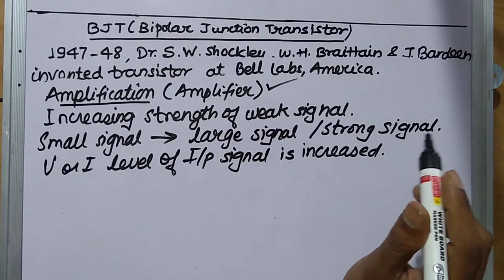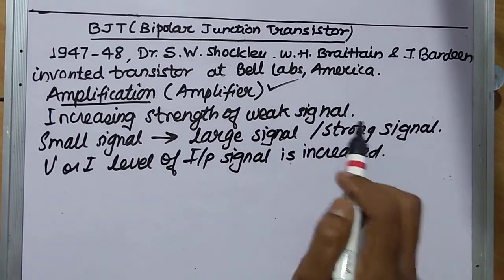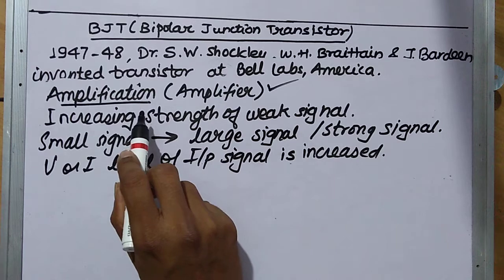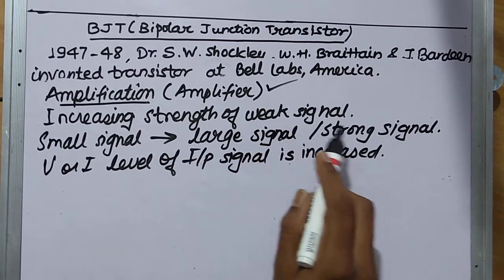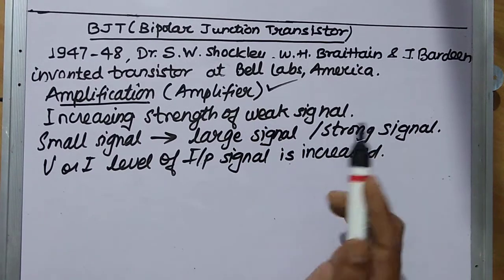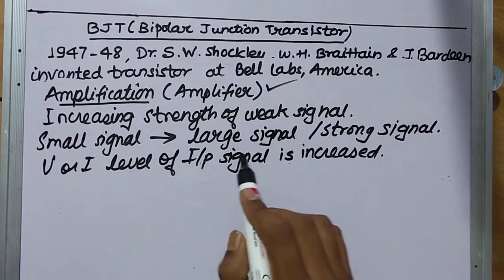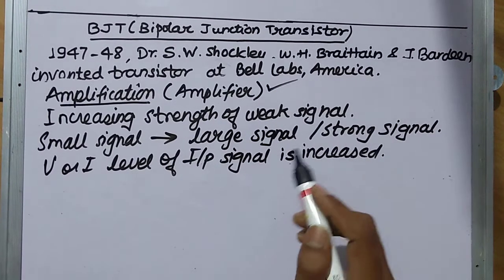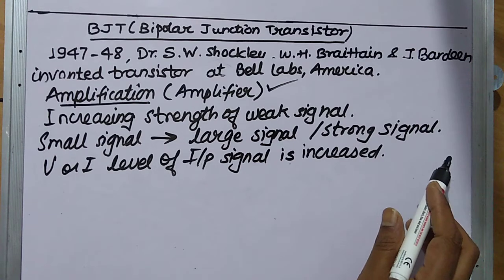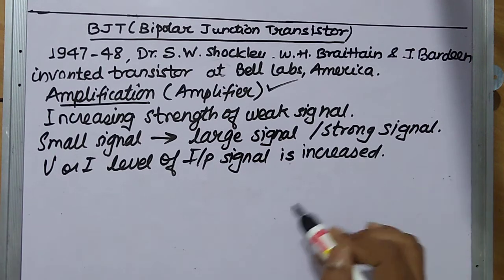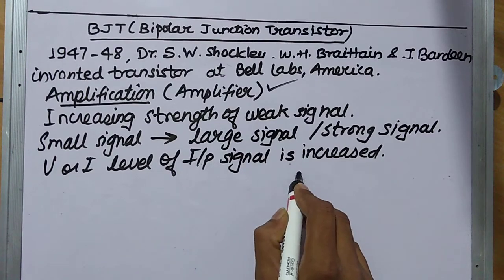So what is the amplifier? An amplifier is a device which will increase the strength of a weak signal. What is amplification? Amplification is the process of increasing the strength of a weak signal. This weak signal is sometimes also called a small signal, and the increased signal is also called a large signal or strong signal. So what are we increasing? We are increasing the voltage or current level of the input signal.